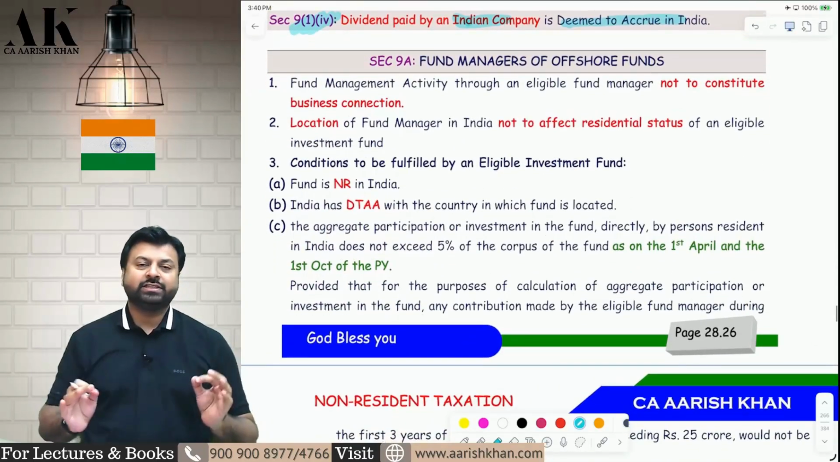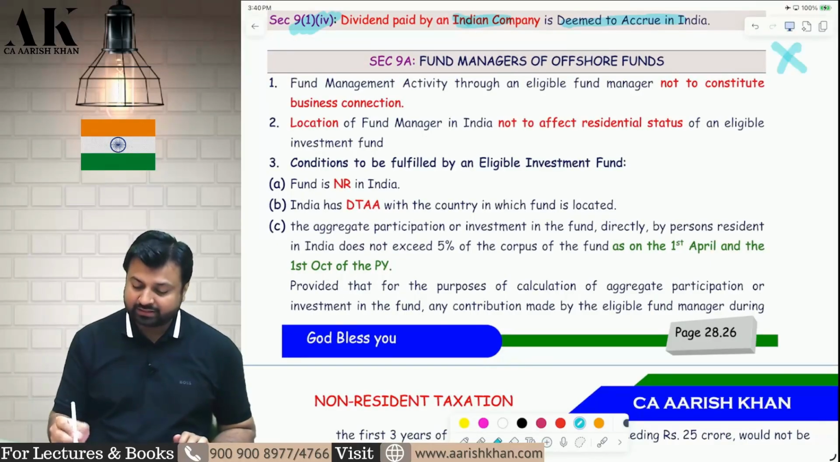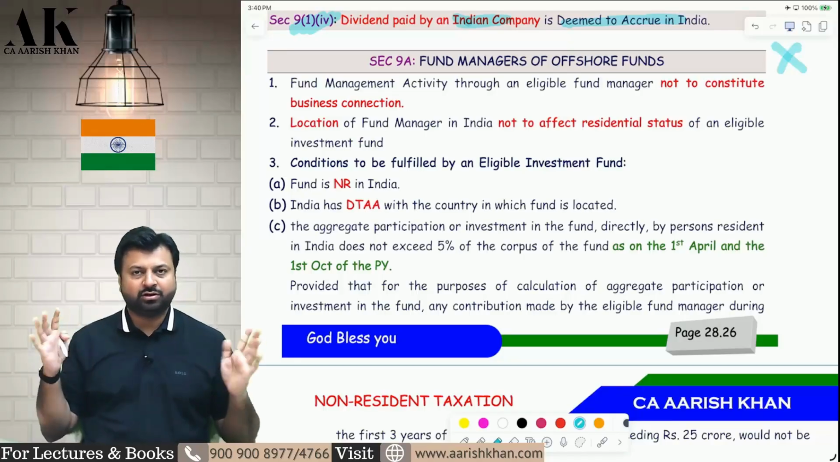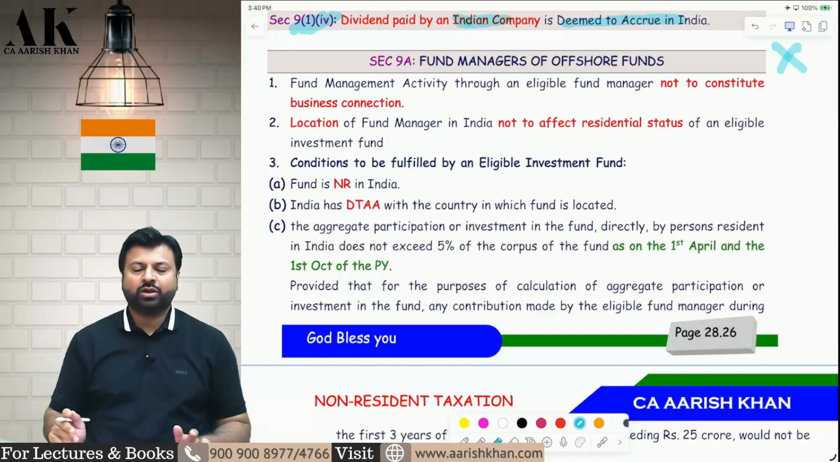One hopeless section is there: Section 9A, fund manager of offshore fund. I can plainly say that you should just ignore this section before the examination. It is not going to be useful in the exam, but anyway, we have to do this for the purpose of revision. Okay, now pay attention please.